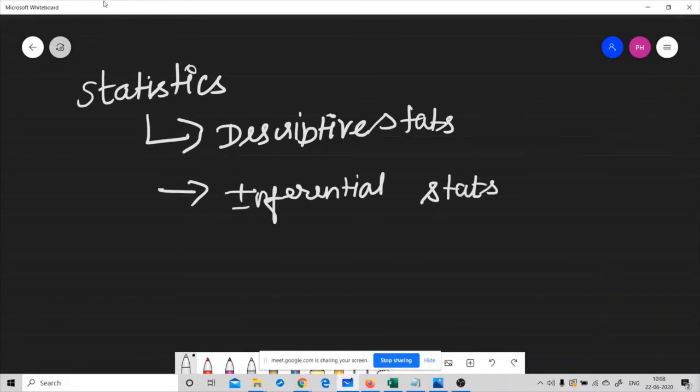So what does descriptive statistics mean? Descriptive statistics is used to deal with the presentation of your data or your collection of data. This is usually the first part of statistics. It allows you to categorize your data based on its properties. Okay, so descriptive statistics are of four types.